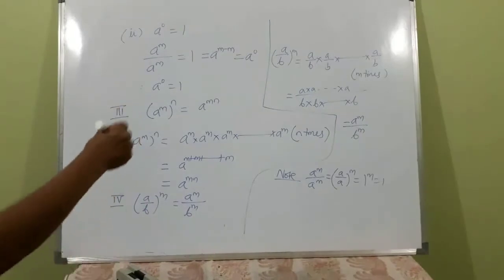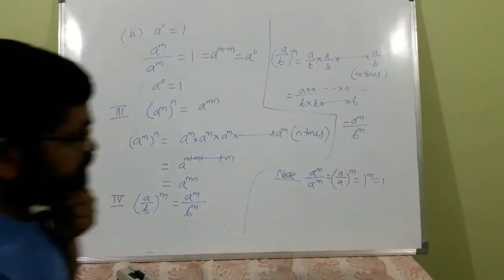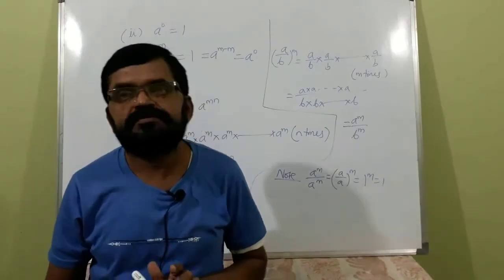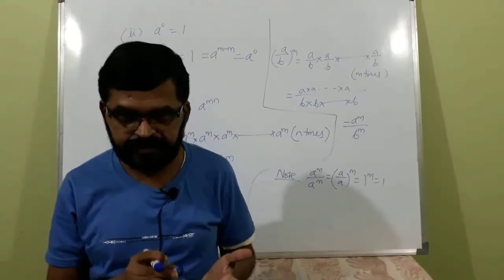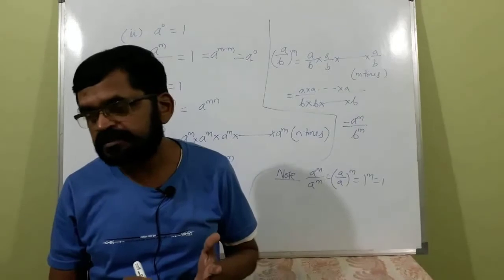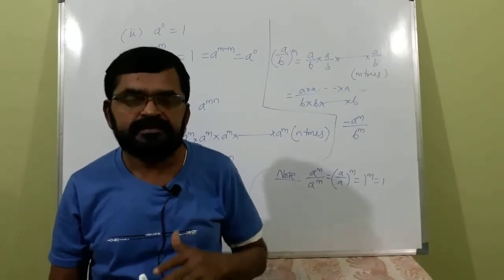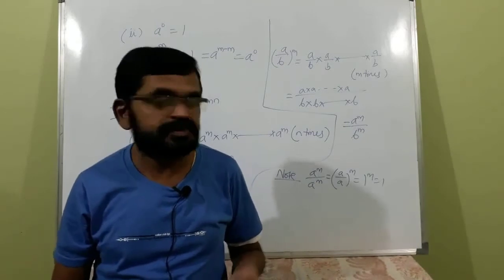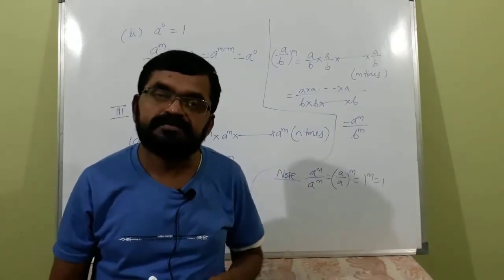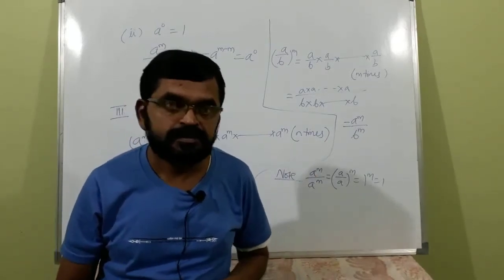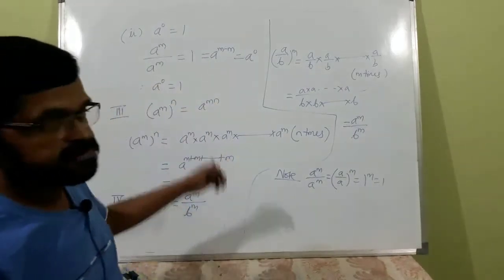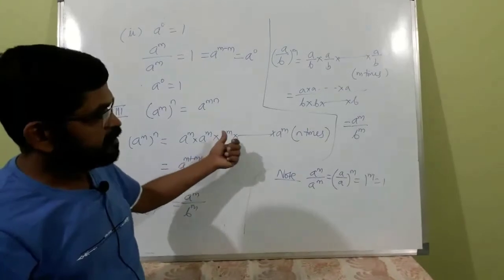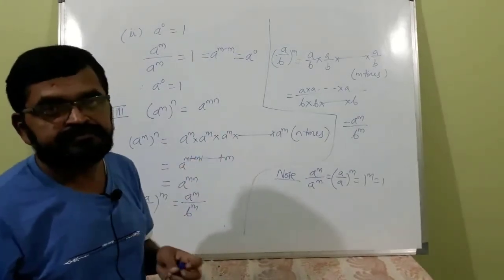You can apply this law or that one, but remember these indices are very basic to any computation, especially for exponents and logarithms. In many examples, in many topics, you require this knowledge of indices. So carefully go through this. In IIT and JEE exams, there will be one question on it.